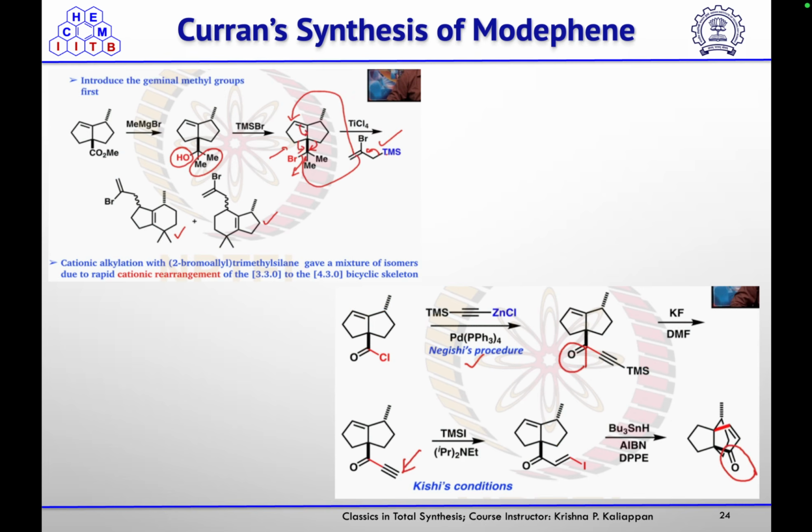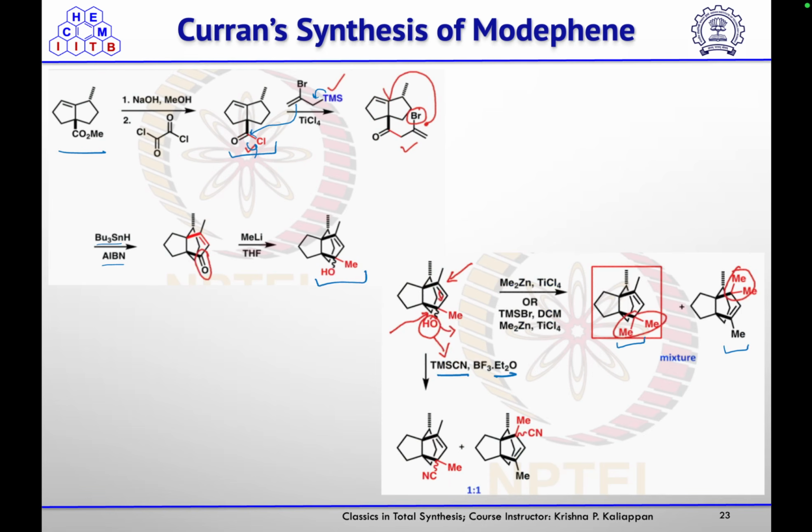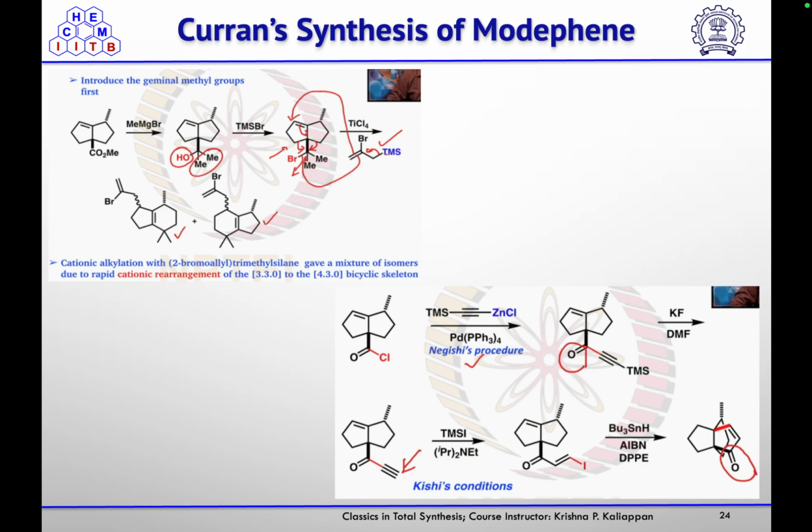So when they tried first cyclization on the dibromo compound, they were not successful. Then here they wanted to introduce the dimethyl group and then cyclization, but here also that strategy was not good. So then they thought that first they introduce the geminal dimethyl group and then cyclization.